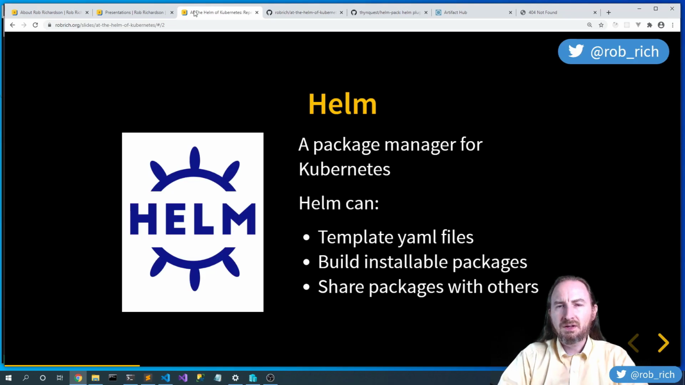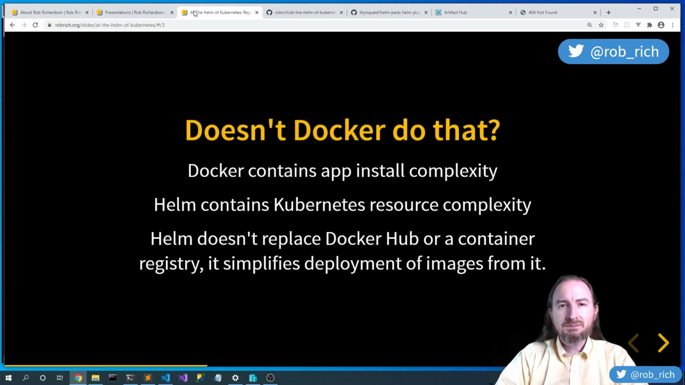But wait, doesn't Docker already do this? Well, yes and no. Docker solves all of the complexities of installing an application on a machine. But then we end up with a whole lot of YAML files as we go to install this on a Kubernetes cluster. We may have a deployment and a service and an ingress, a user, a PV, a PVC, and collecting all those pieces, that's what Helm does. It creates that mechanism to take all of the Kubernetes resources associated with this image and deploy them in a single package.